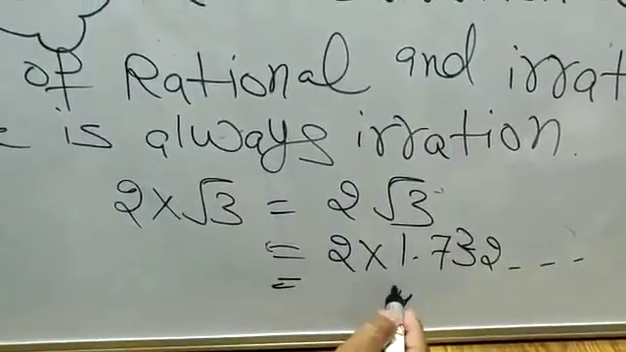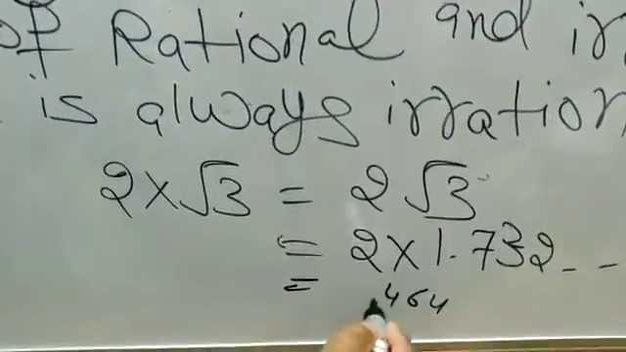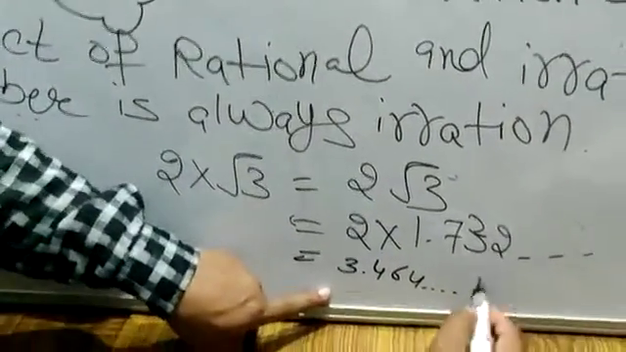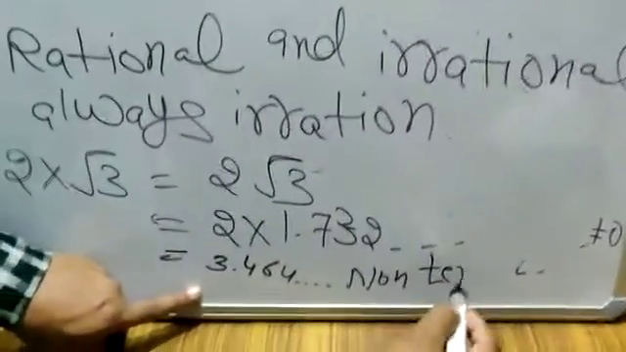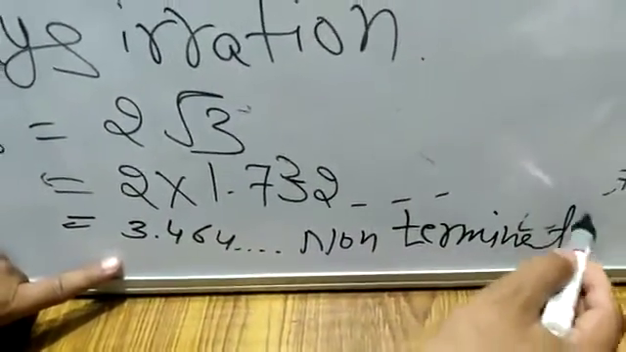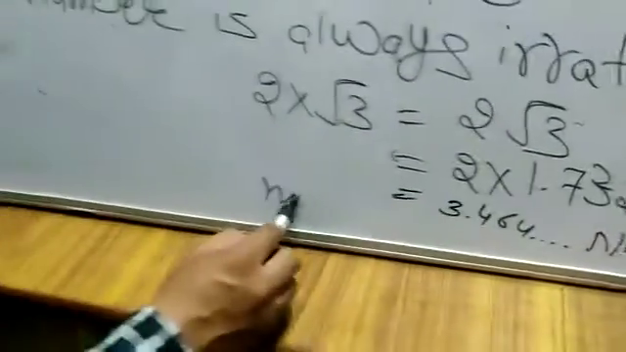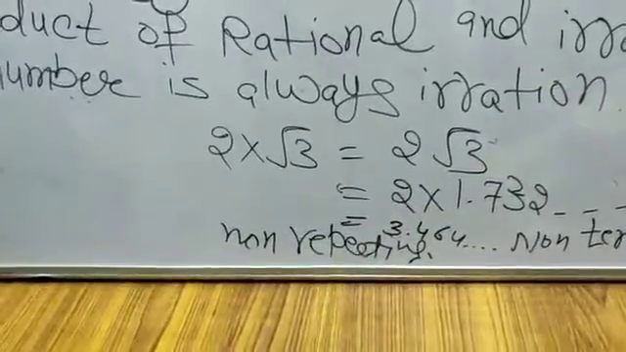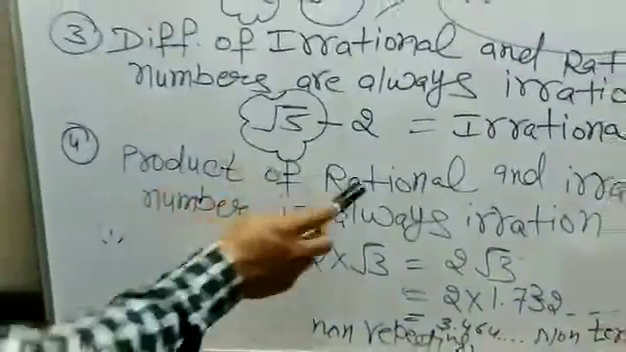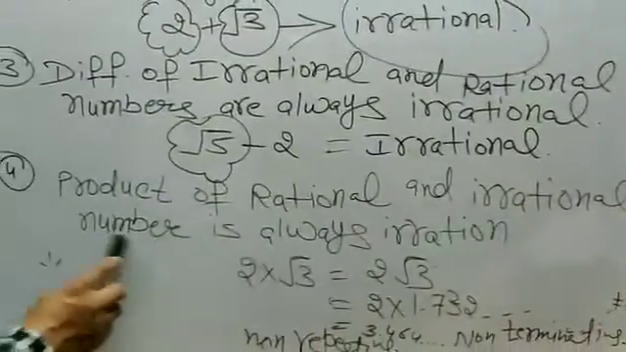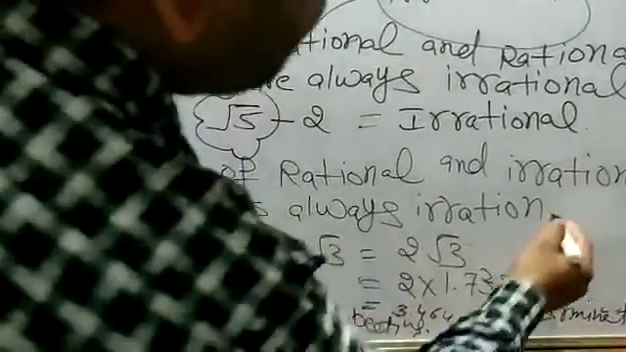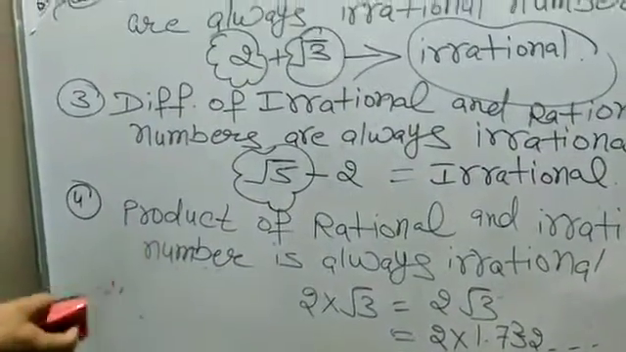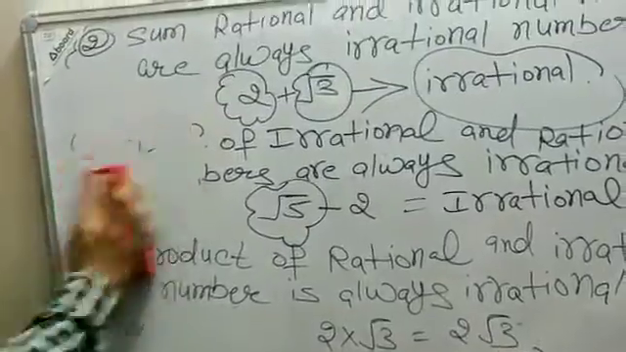Here we have 2 times 3 is 6, 2 times 7 is 14, 1 carry, and so on. So this is also a non-terminating, non-repeating decimal expansion. That's why the product of a rational and an irrational number is always irrational. The next one, property number 5.